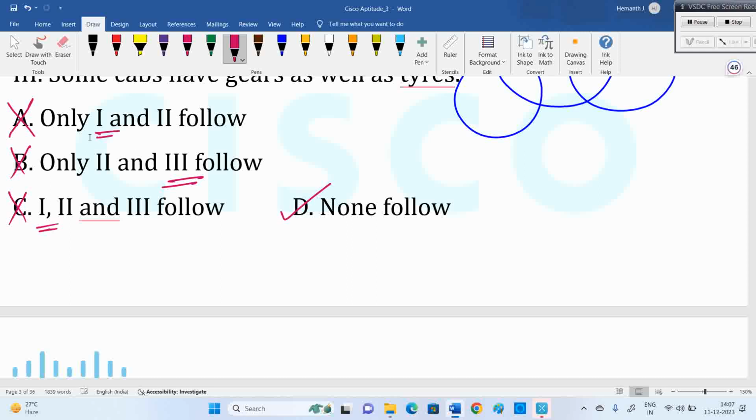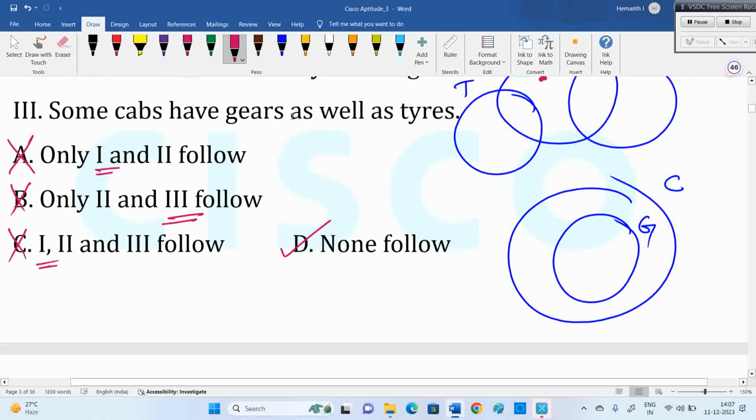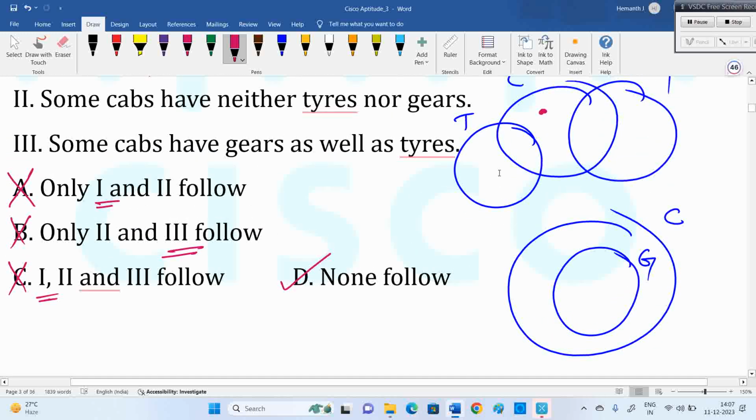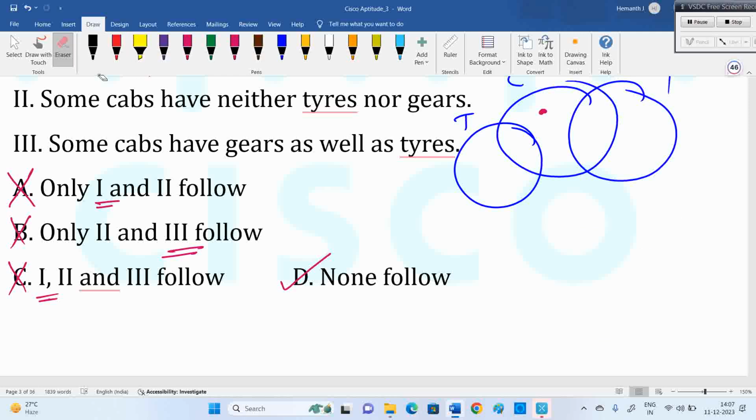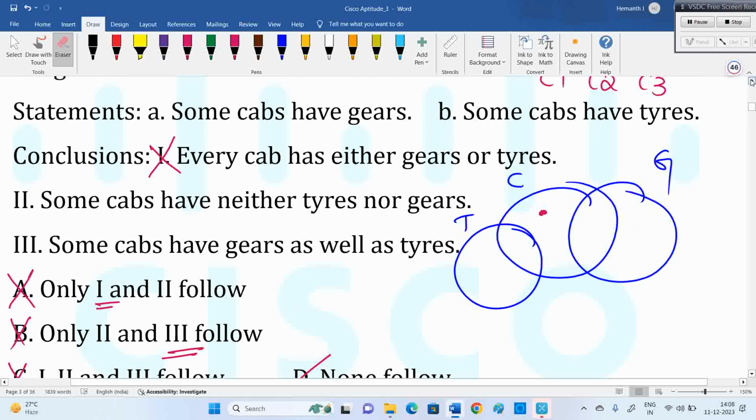None follows. Now some of you are arguing the second one is true, sir. I'll show the diagram where the second one also fails. What is the statement? Some cabs have gates, some cabs have tides. And yes, some cabs have neither tides nor gates, they are given, right? Some cabs have gates, that's the first statement. The second statement is some cabs have tides.